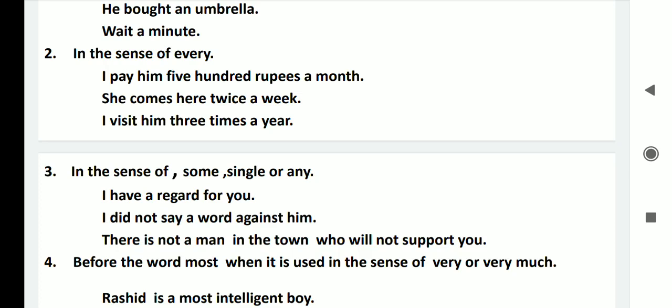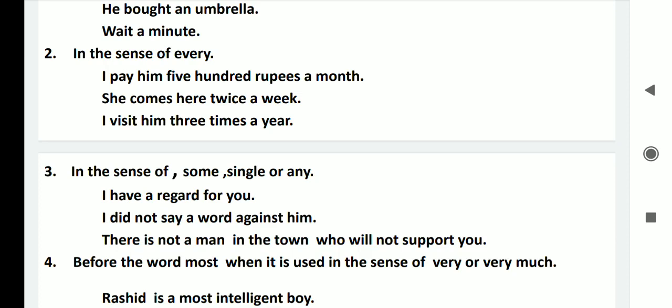I do not say a word against him. A has been used here in the sense of single. So I do not say a single word against him. Here it means I do not say single word against him. So a has been used here in the sense of single.